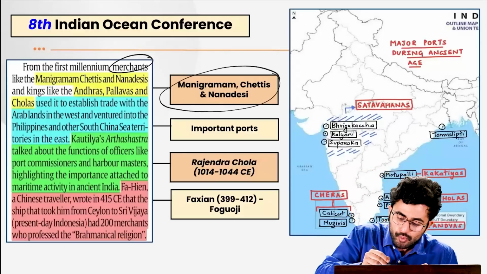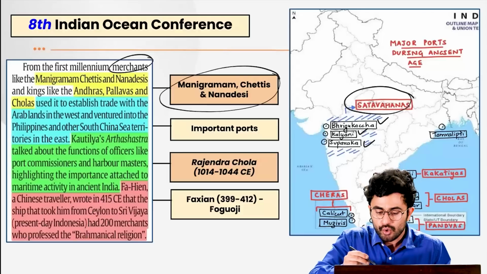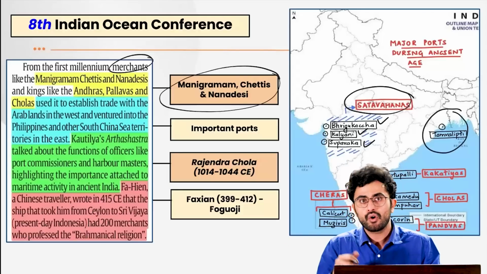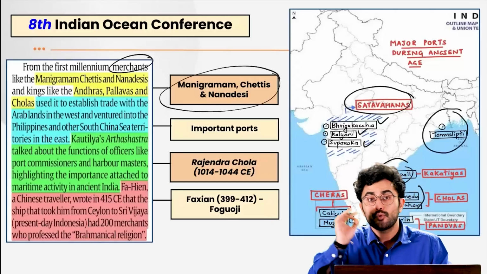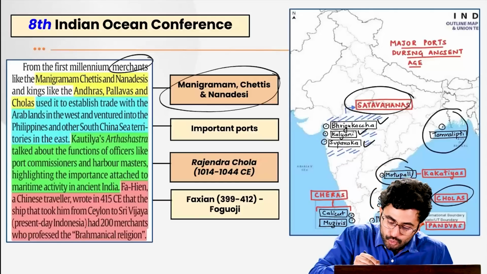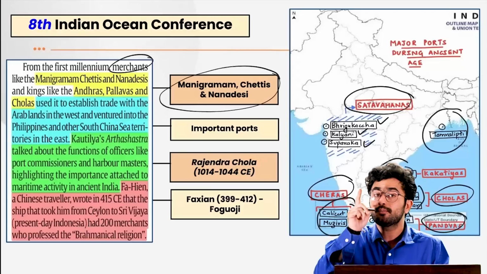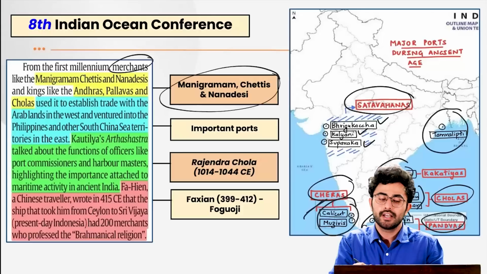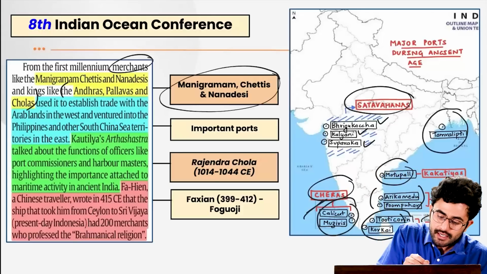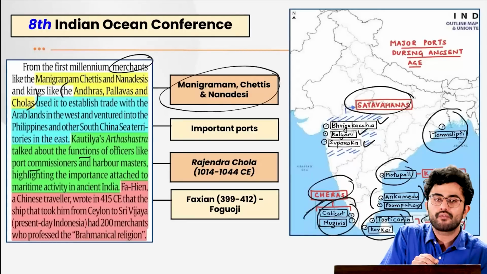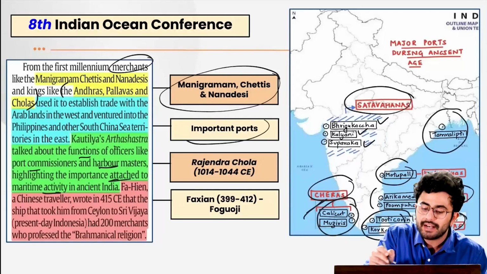For example, the important ports of Bhrigukachchha, Kalyani and Suparaka, the important ports of the Satavahana dynasty, your Tamralipti port in the region of West Bengal, the Motupalli, which was a port of the Kakatiya dynasty, the Arikamedu and Pumpuhar, which were ports of the Cholas, the Tuticorin and Korkai, which were ports of the Pandyas, and ultimately the Calicut and the Muziris, which were ports of which particular dynasty? The Chera dynasty. The names of those dynasties have been mentioned here. The article suggests that Kautilya's Arthashastra also talks about the function of officers like port commissioners and harbour masters, highlighting the importance which was attached to this maritime activity.